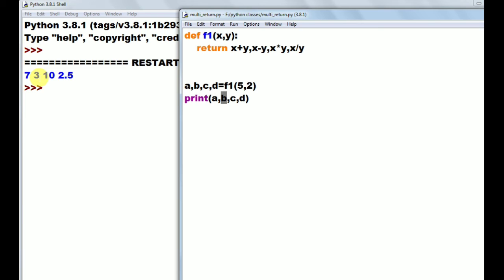Then x into y. So 5 into 2 is 10. That value we are holding in C. So the C value is 10. Then it calculates 5 by 2. 5 by 2 is 2.5. That value we are holding in D. That D value it printed as 2.5.